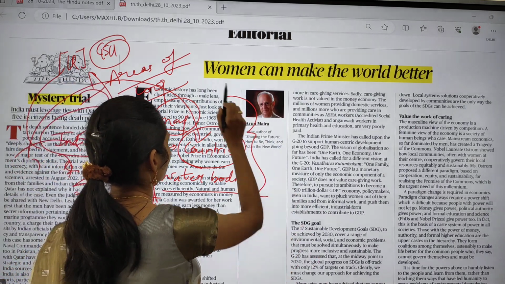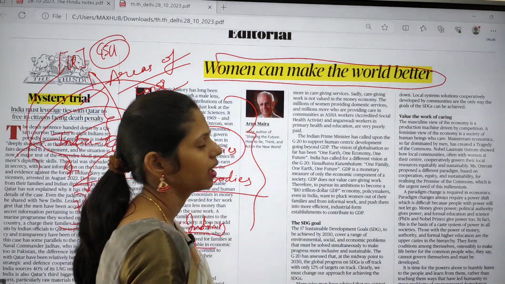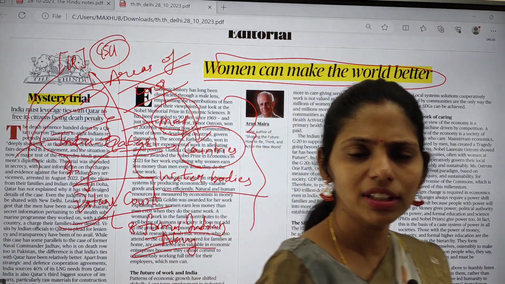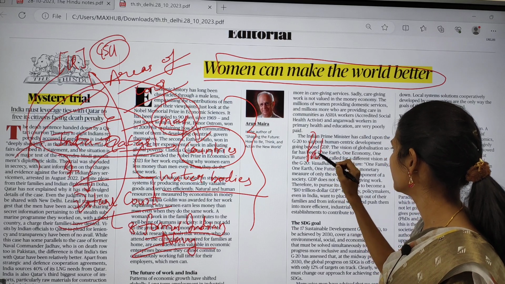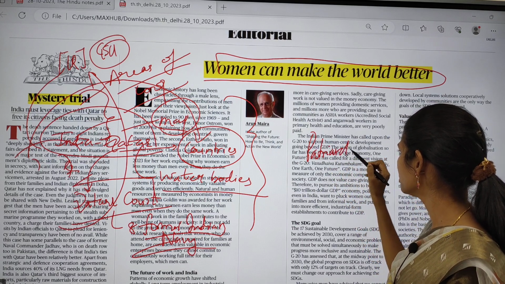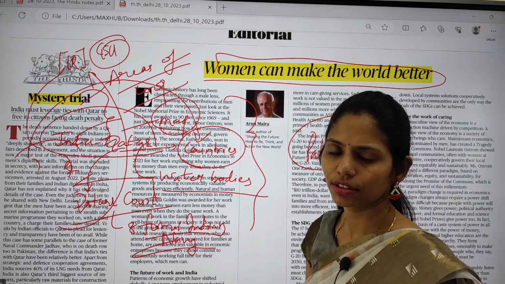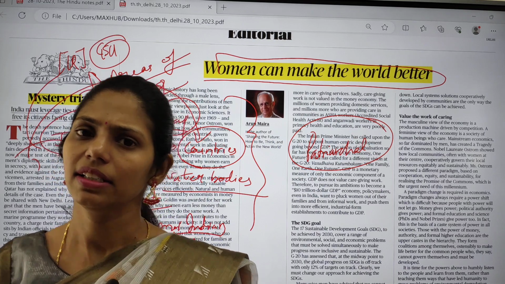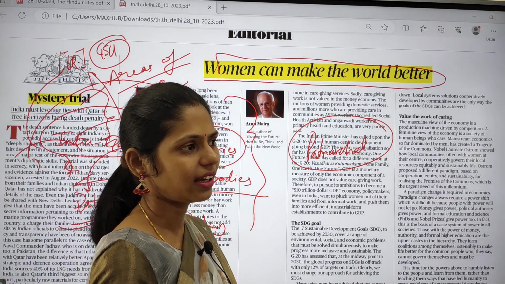And the next topic is women can make the world better. Anywhere, if you see the status of women, it is always lower than men, because of the patriarchal society. Still, this patriarchy remains in some societies, but only some societies like tribals in Meghalaya.